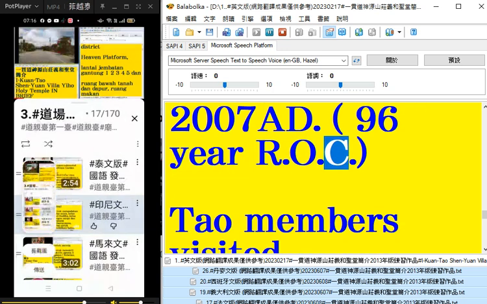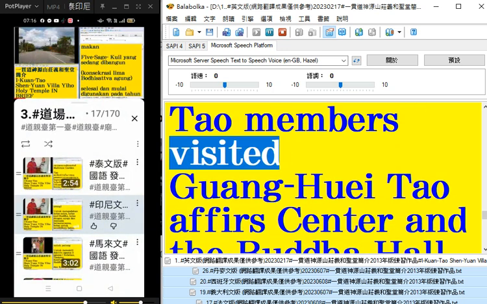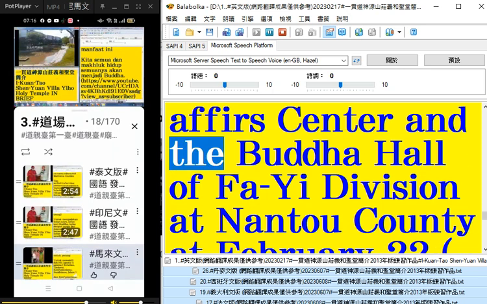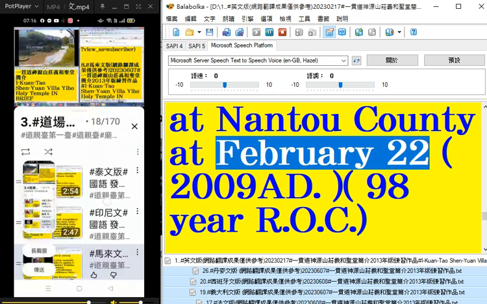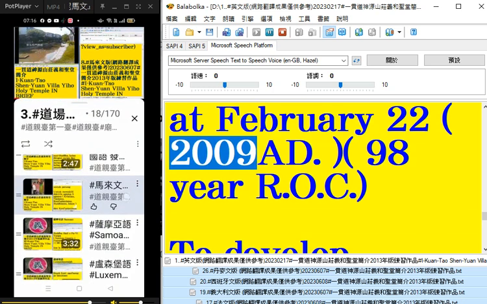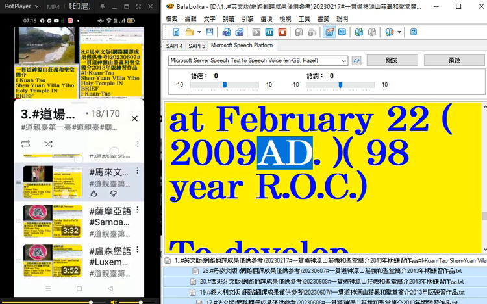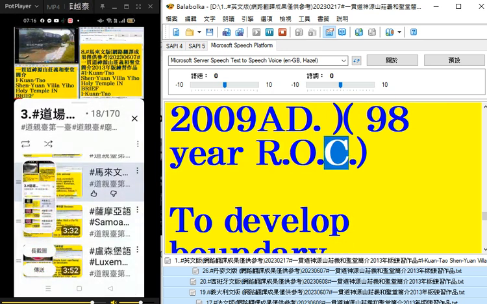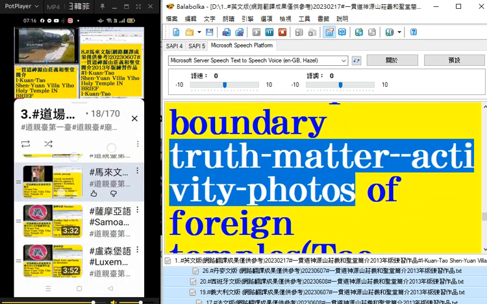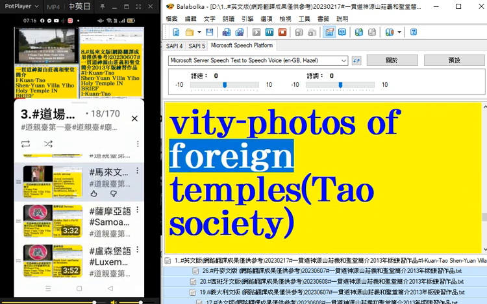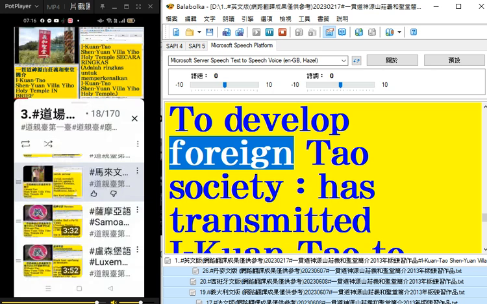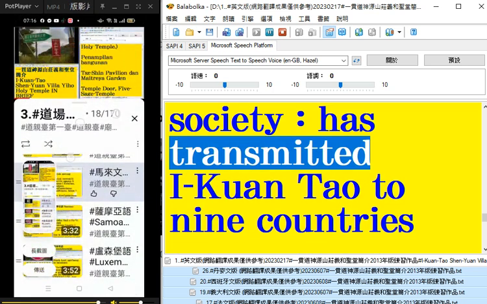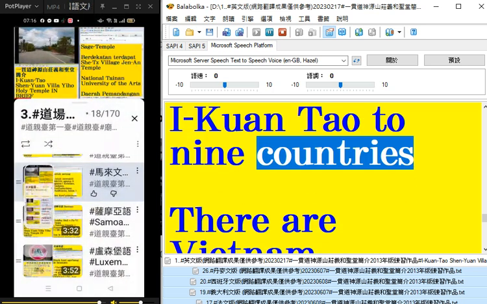96-year ROC. DAO members visited Gwaghi DAO Affairs Center and the Budha Hall of FAE Division at Atu County at February 22, 2009 AD. 98-year ROC. To develop boundary truth matter activity photos of foreign temples, DAO Society. To develop foreign DAO Society has transmitted Aikyo DAO to 9 countries.